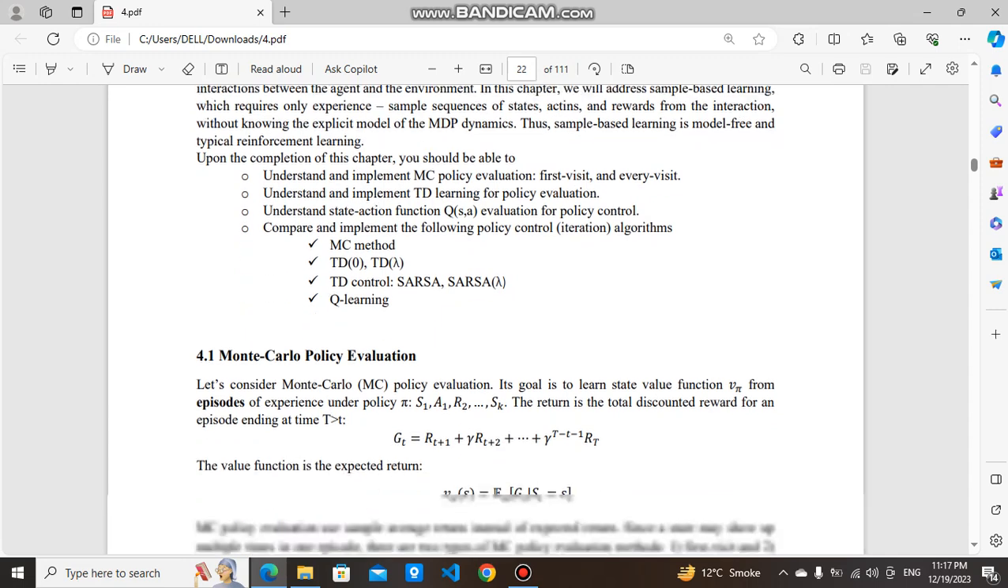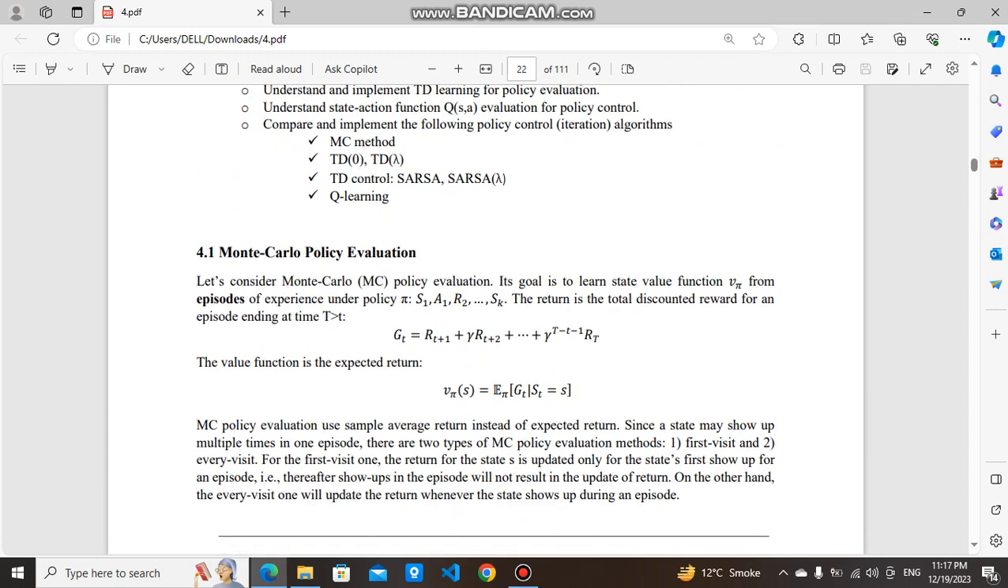Q-learning. Monte Carlo policy evaluation. Let's consider Monte Carlo (MC) policy evaluation. Its goal is to learn the state value function V pi from episodes of experience under policy pi: S1, A1, R2, ..., Sk. The return is the total discounted reward for the episode ending at T, where T is greater than t.